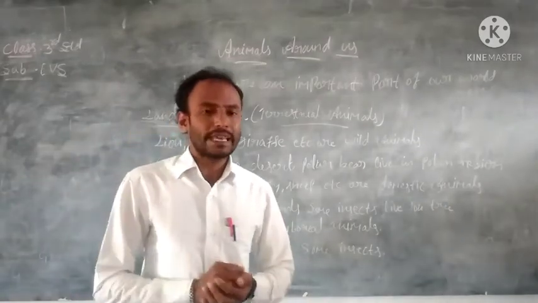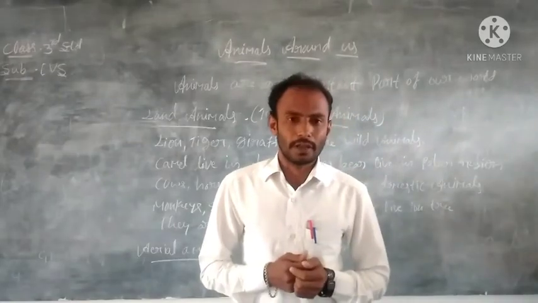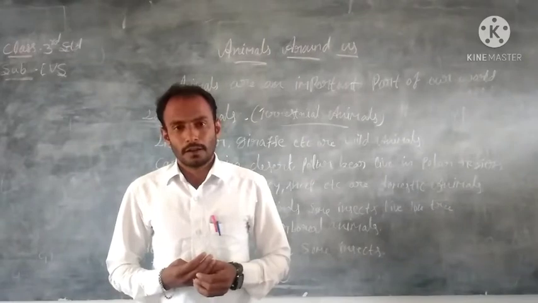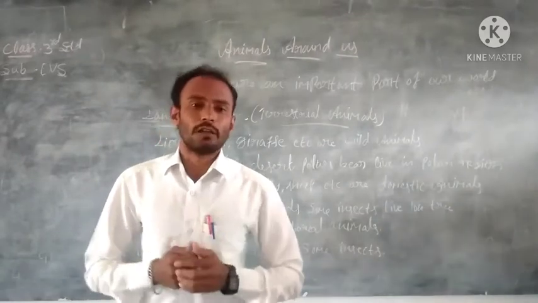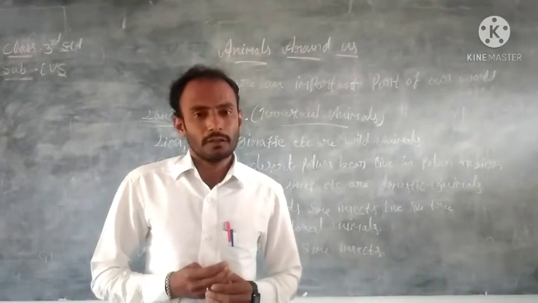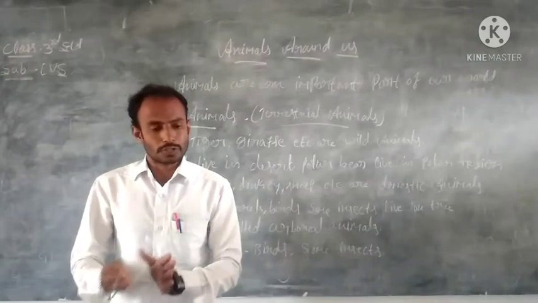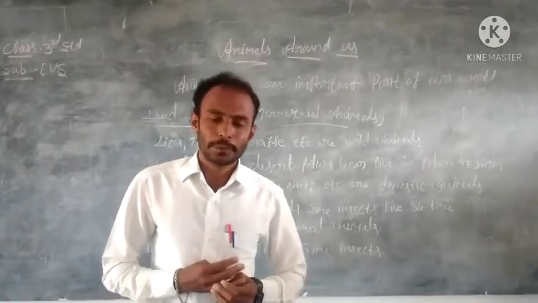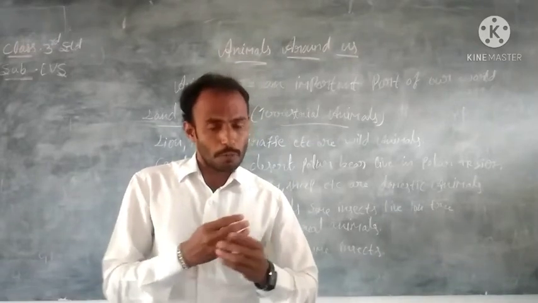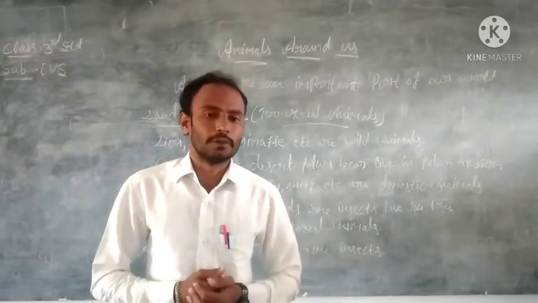Some animals we can see with our bare eyes. And some animals we cannot see with bare eyes, because those animals are very small in size. In case we want to see them, we can use microscopes. From the microscope, we can see those small insects or small animals.